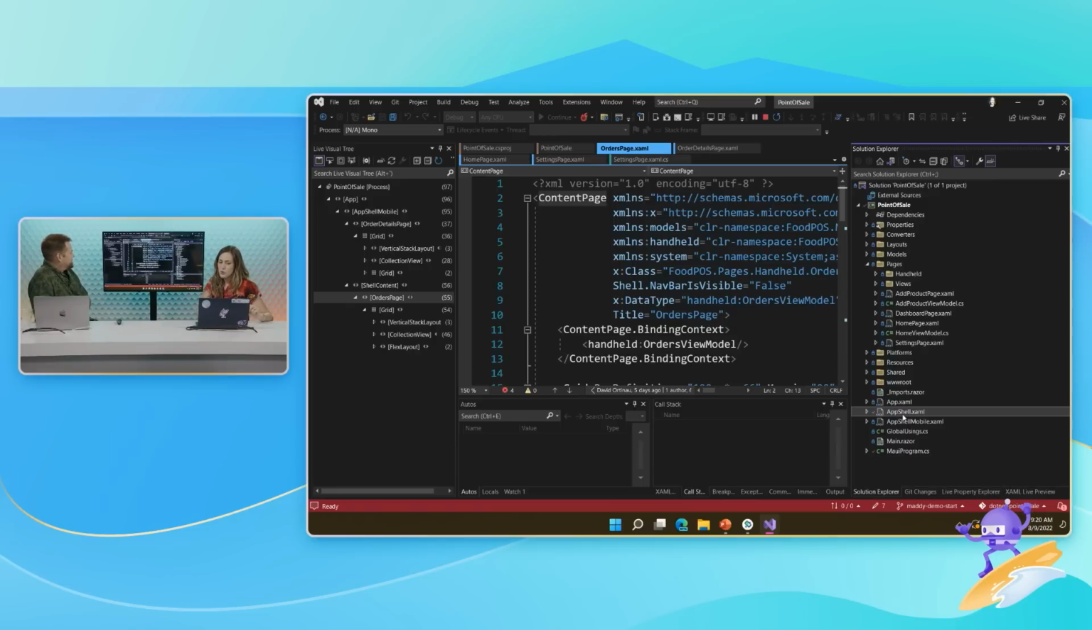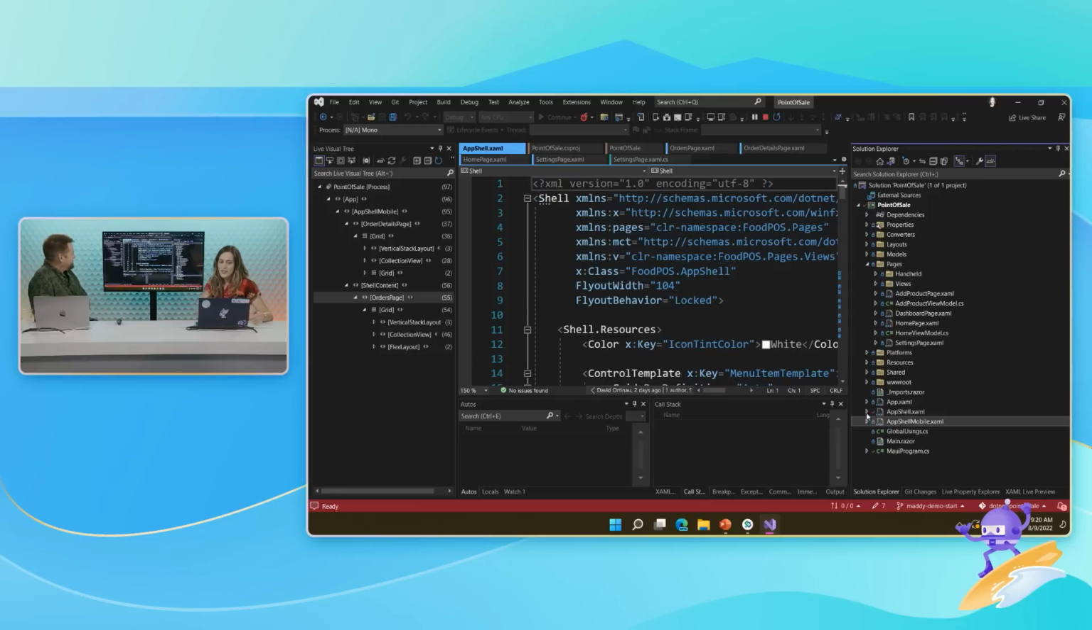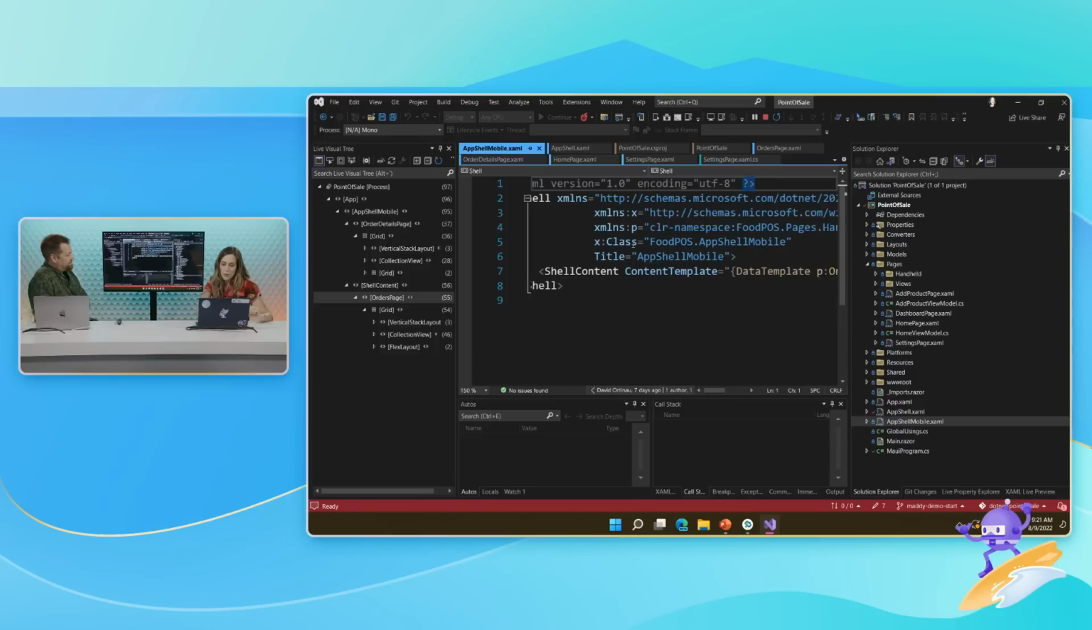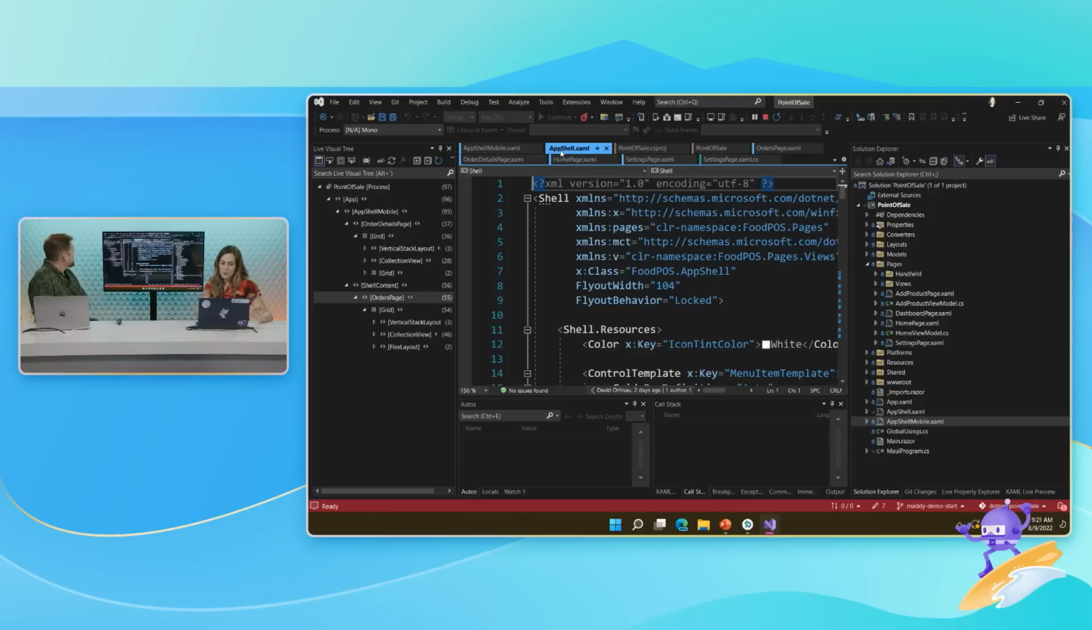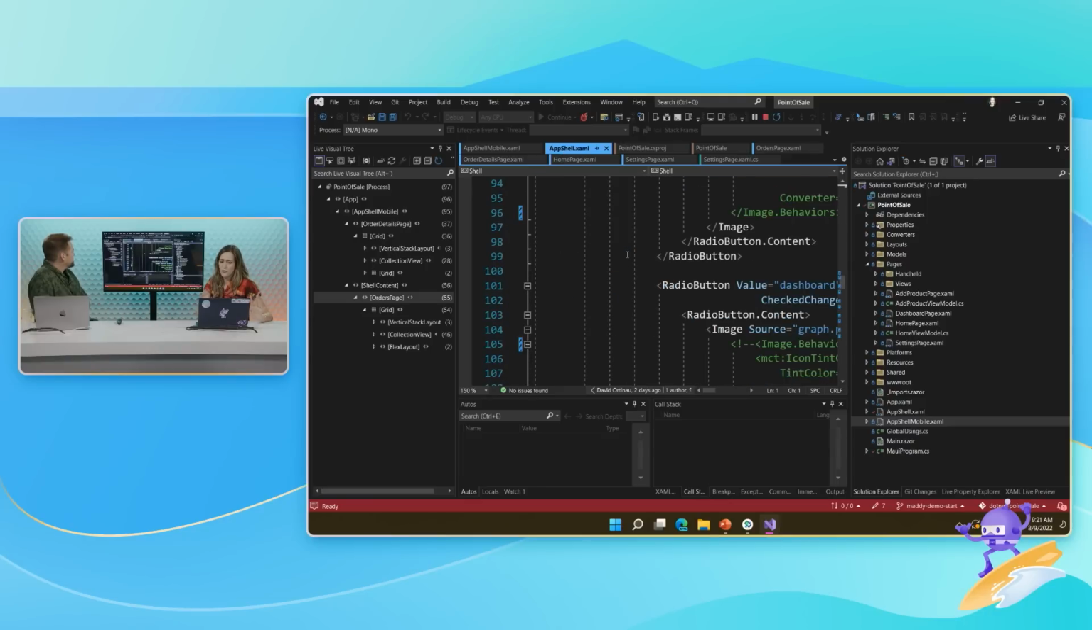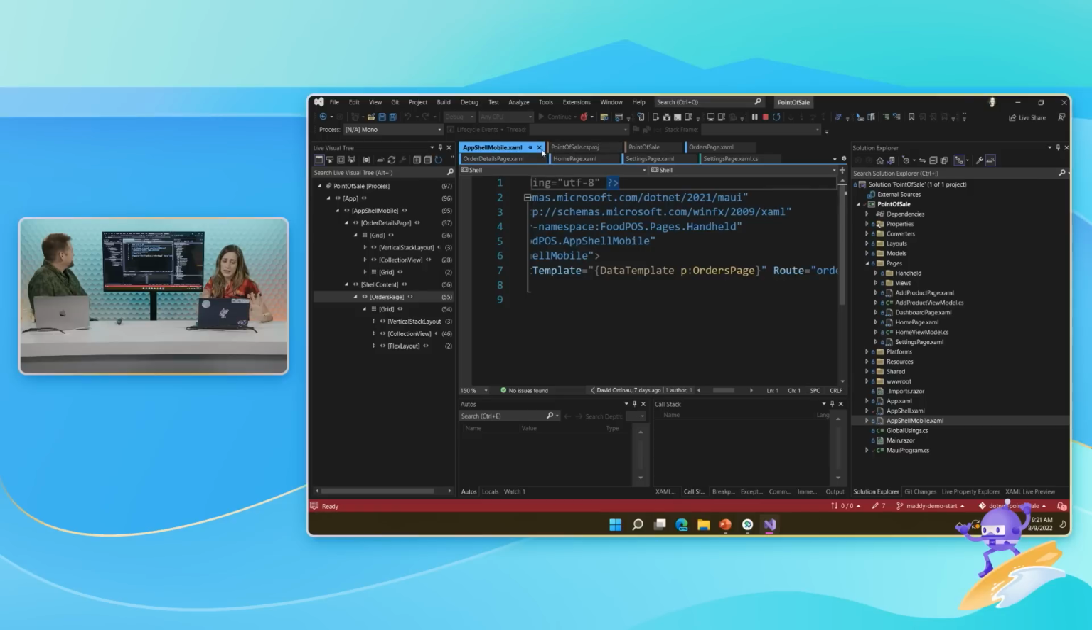So you have two shells. Yes, I do. And the shell describes the navigation of the app, the whole hierarchy of it. So you have App Shell Mobile, which literally just shows this orders page, which is what's showing up when I click on that. And then you have the regular App Shell, which has a whole bunch of stuff. So I don't know what's going on desktop. We'll look at that in a second.